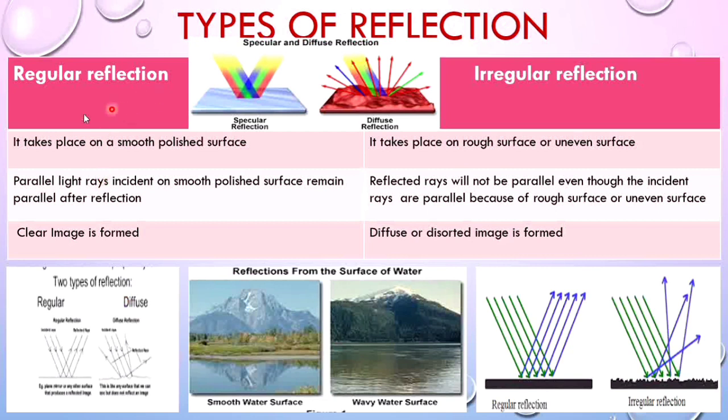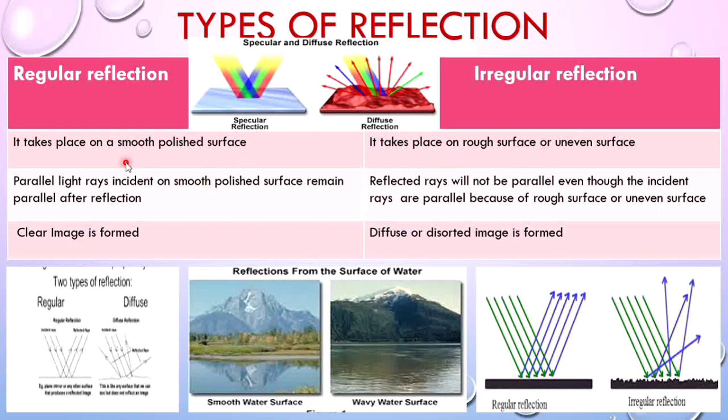There are two types of reflection: regular reflection and irregular reflection. Regular reflection is also known as specular reflection, whereas irregular reflection is known as diffuse reflection. Regular reflection takes place on a smooth polished surface, whereas irregular reflection takes place on a rough surface.